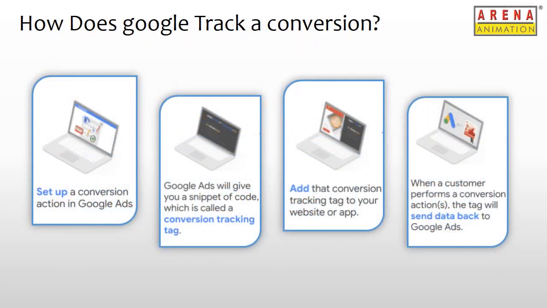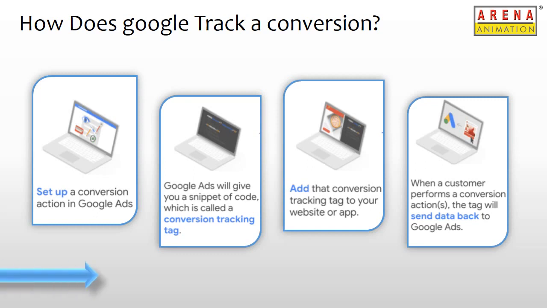Now, the Google Ads platform can only tell us the number of clicks the ad has received, the cost associated with this click, and some other data points. However, what happens after the user has clicked the ad and they land on a brand's website is not really known by Google. Hence, to track the user behavior and the actions they perform on the website, the platform gives the option to place a snippet of code on the brand's website or landing page. The code is also known as a conversion tracking tag.